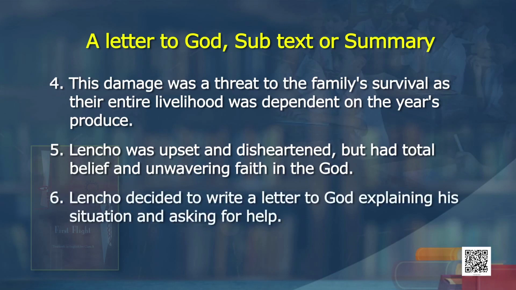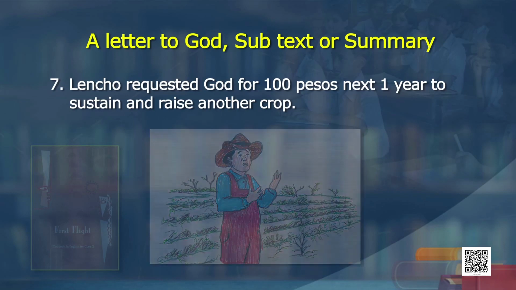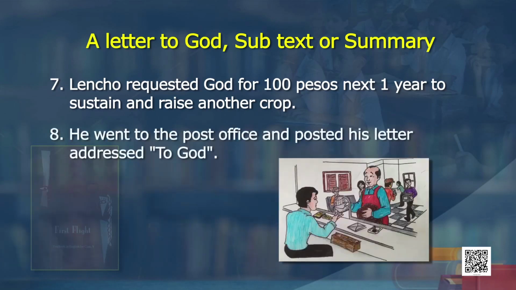Lencho decided to write a letter to God explaining his situation and asking for help. Lencho requested God for 100 pesos to sustain him for the next one year and raise another crop. He went to the post office and posted his letter addressed to God. Nothing else, only: letter to God.